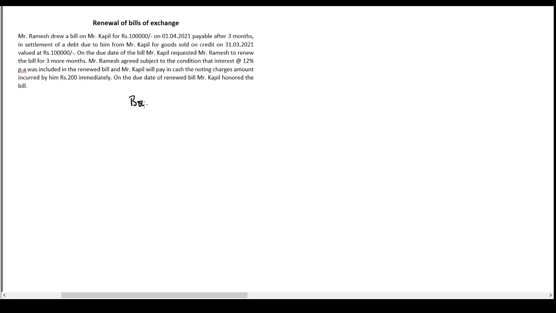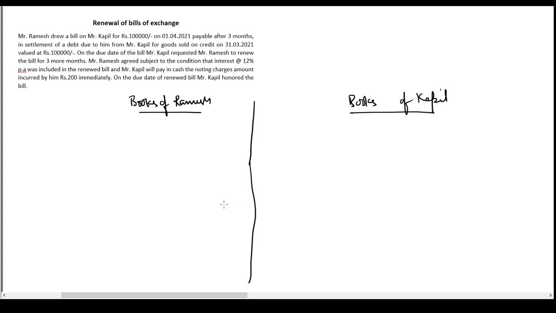I'll say this is books of Ramesh and this is books of Kapil. Now on 31st March, Ramesh sold goods on credit to Kapil. So entry would be Kapil account debit to sales account. Kapil is the debtor because he has taken the goods but he has not yet made the payment. So he will be considered as a debtor and sales is income for Ramesh.